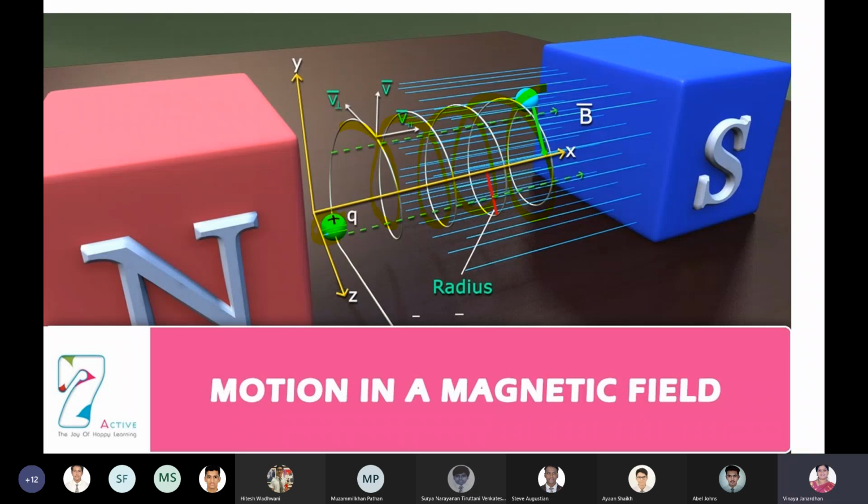Without any deflection means if the particle is moving, say, along positive x direction, it continues to move even if there is a magnet. We'll see what are the conditions required for a particle to move in a circular path, for a particle to move in a helical path, as well as for a particle to go undeflected in a magnetic field. Right, boys?